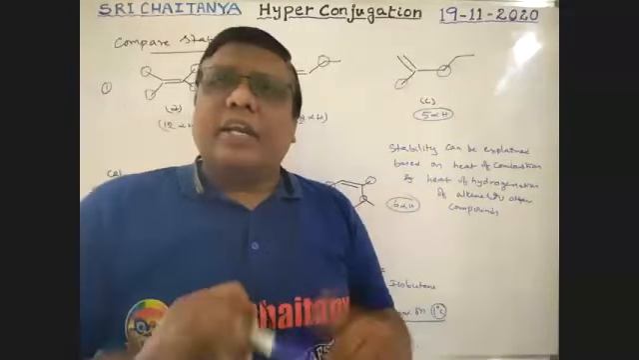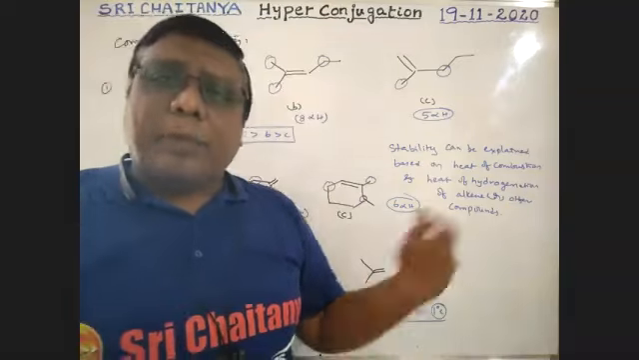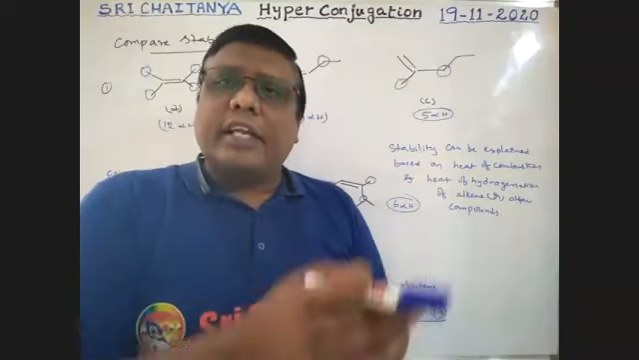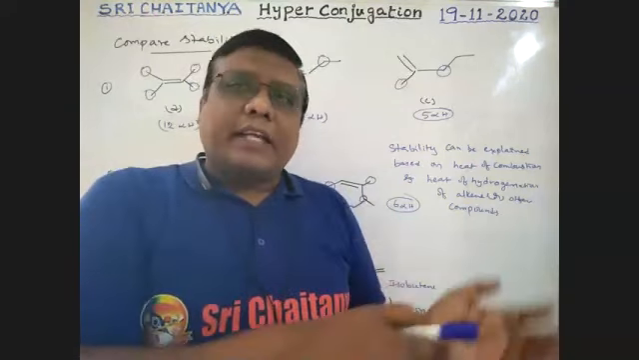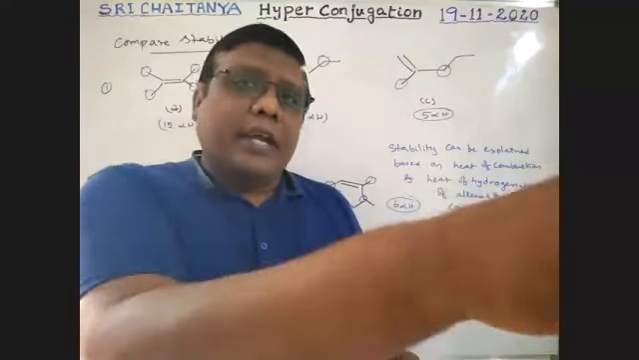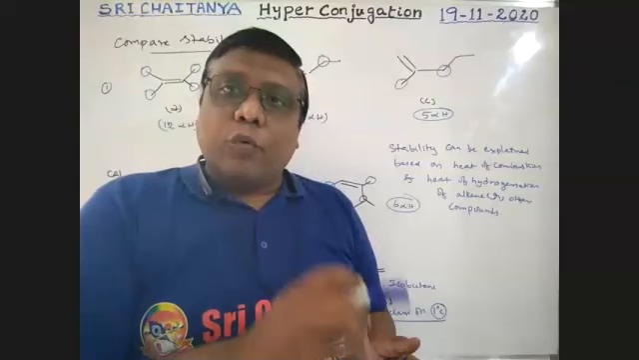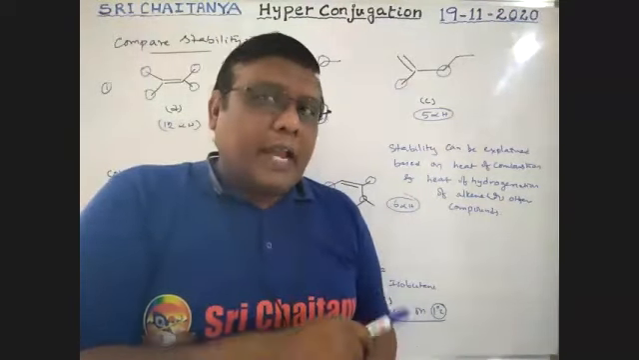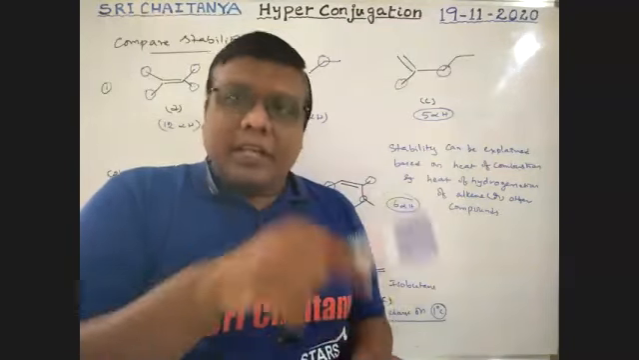More is the reactive, less is the stability. So that means heat of hydrogenation: when hydrogen is added, heat is released. Added means reactant. If it reacts quickly, more heat and energy is released. If released energy is more, reacted is more. Reacted is more, stability is less.